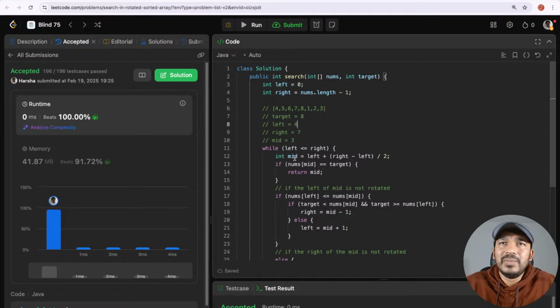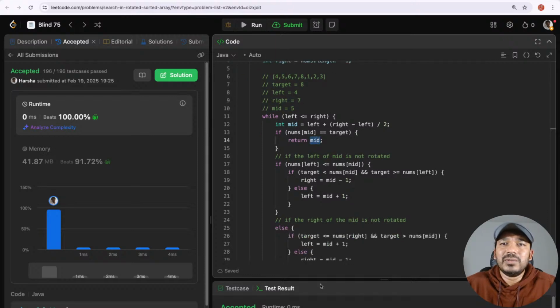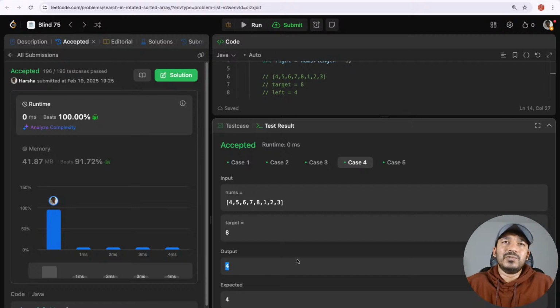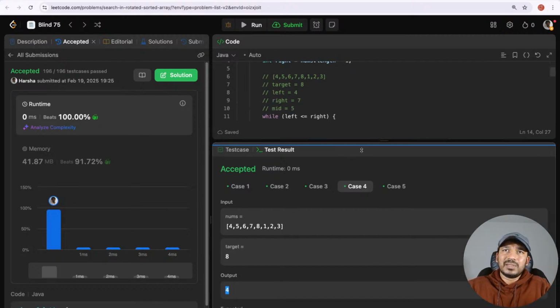Now again, mid is equal to left 4 plus (7 minus 4). 7 minus 4 is 3, 3 by 2 is 1. 4 plus 1 is 5. So mid became 5 now. Now, if nums of mid is equal to target, yes, nums of mid is indeed equal to target. So we are returning the mid value. So that will be returned here. So we can see that the output is returned. So that's how this works.